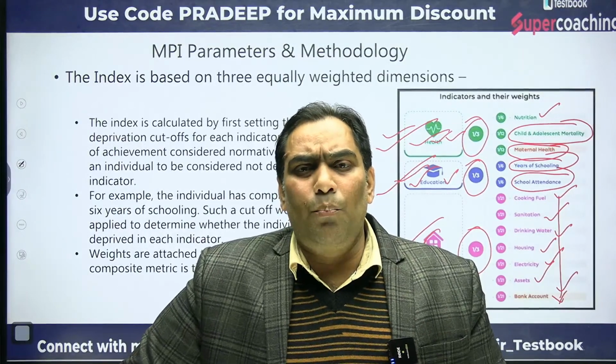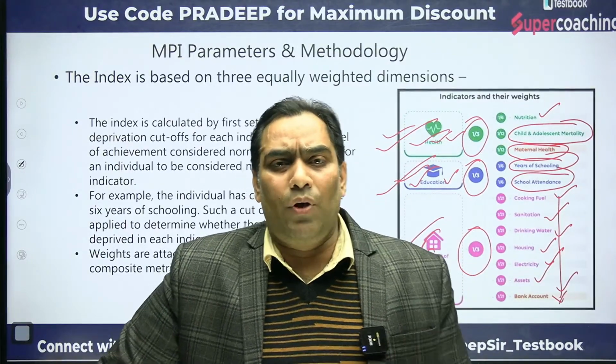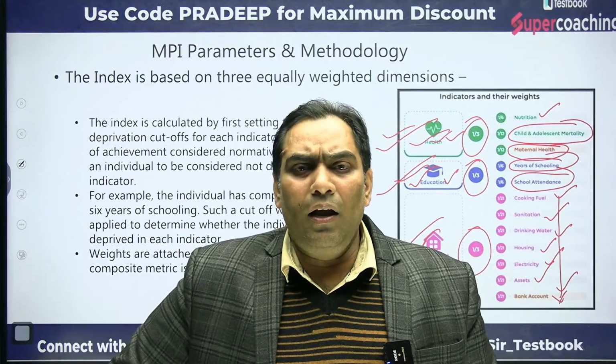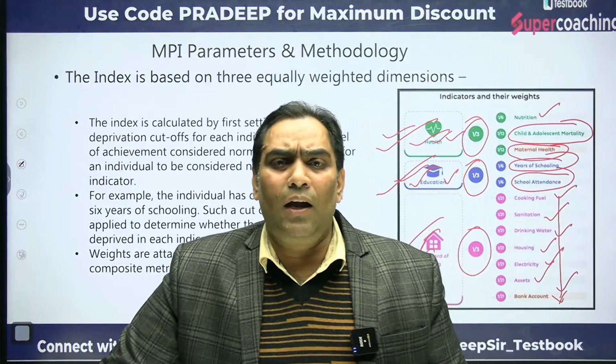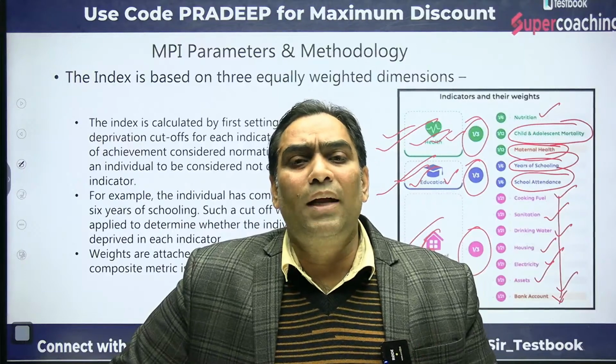But these components are further subdivided into subcomponents. Health is subdivided on the basis of nutrition level, adolescent and child mortality, and mental health.